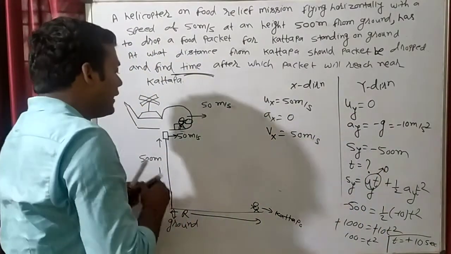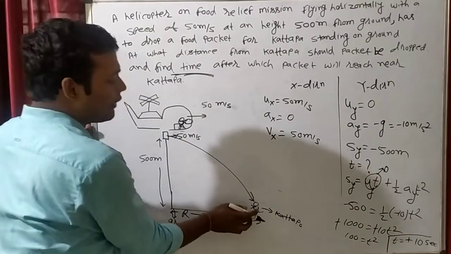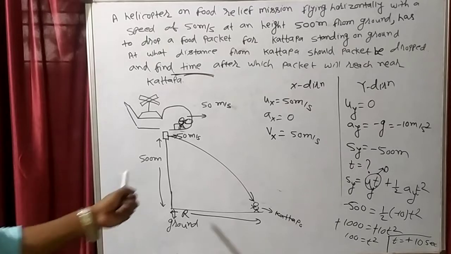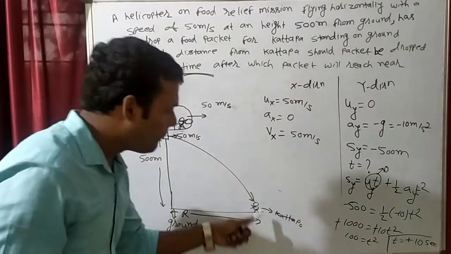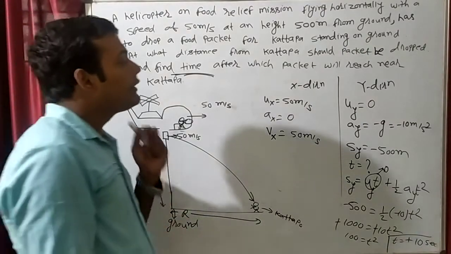What will be the answer? After 10 seconds, this packet will reach near the cut-off point. So when the packet goes in a parabolic path, the cut-off point will receive the packet after 10 seconds.